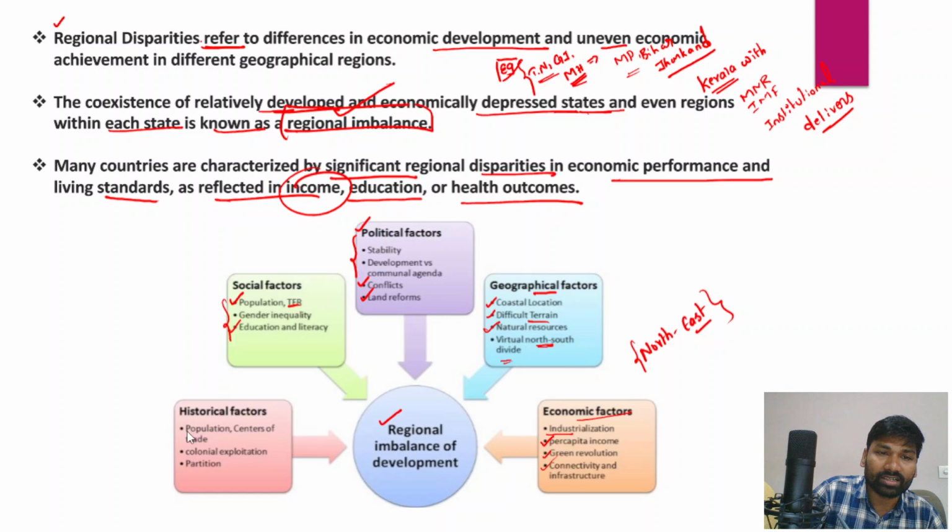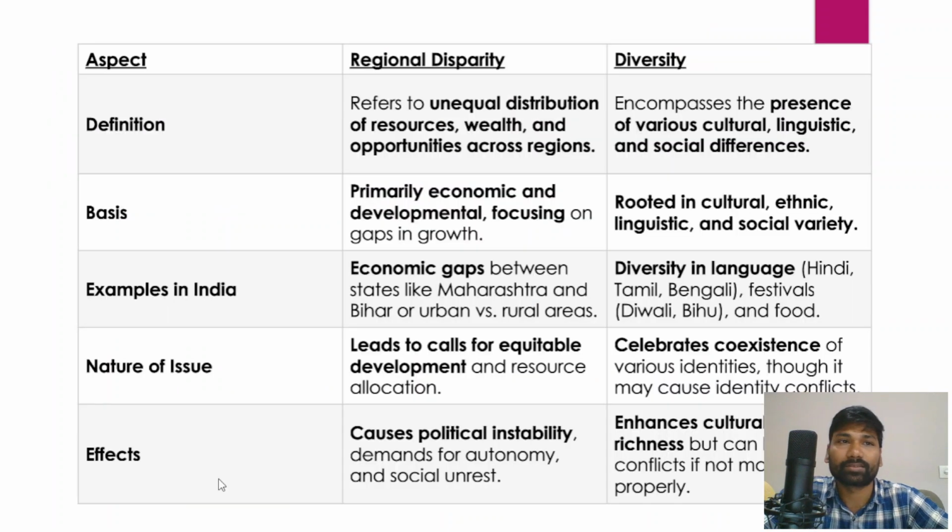And historical factors, such as the population of a particular state. For example, UP is one of the states with the largest population. Population makes the existing resources scarce, and you would not get enough resources, and there's also a huge burden on the government to spend these resources. Apart from that, the centers of trade, colonial exploitation and partition. All these are different factors which influence regional disparities and imbalances.